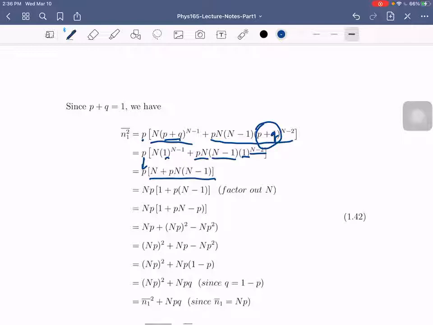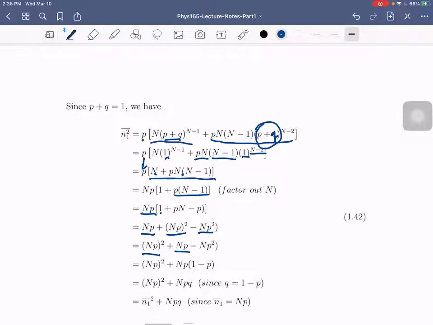Okay? We can factor out n, since everything has n. And then we have np times (1 plus pn minus p). Okay? So we can multiply now. We have np plus np squared, and then np squared. So let's arrange: write np squared first, and then np minus np squared.